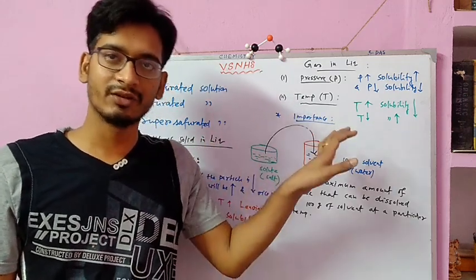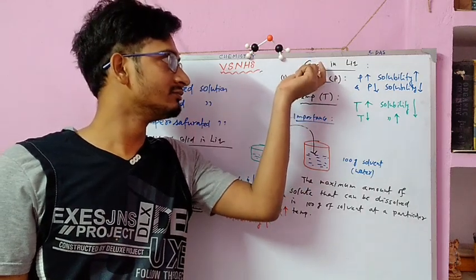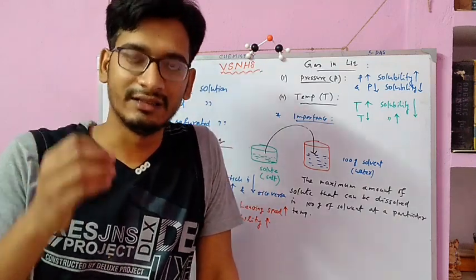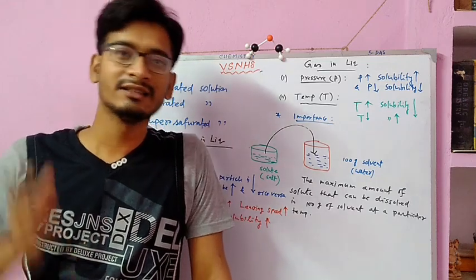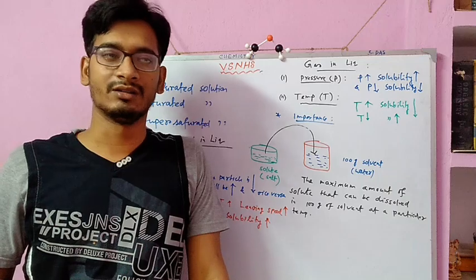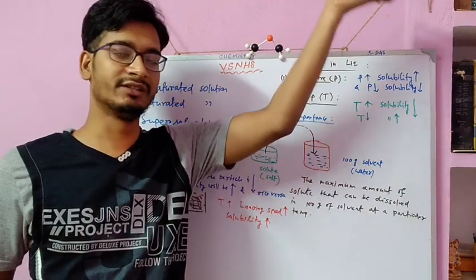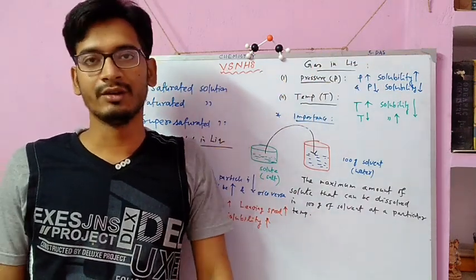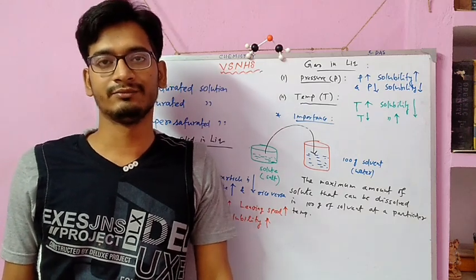So it is very important for gas to dissolve in liquid. Gas is dissolved in water, and hence aquatic plants and animals survive below the water. If temperature increases, solubility of the gas in liquid decreases, so less amount of oxygen and carbon dioxide will be there in the water.